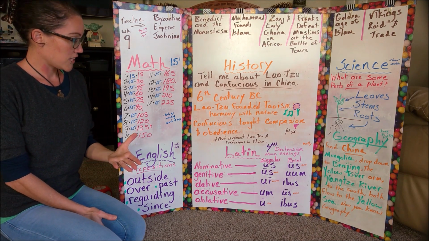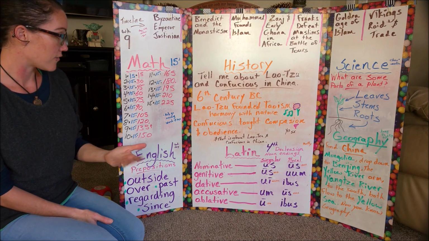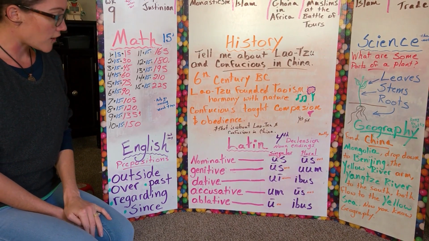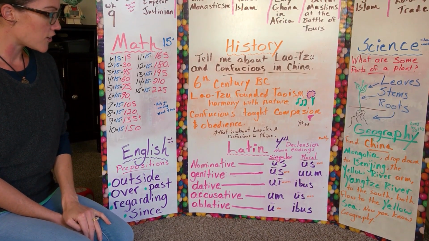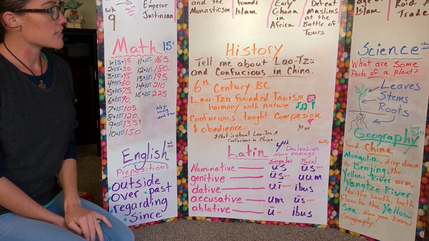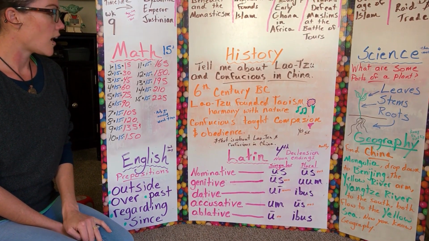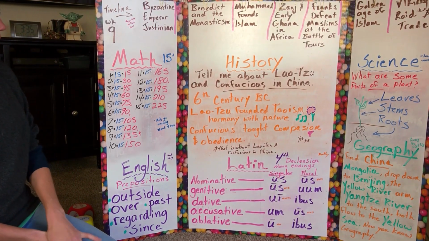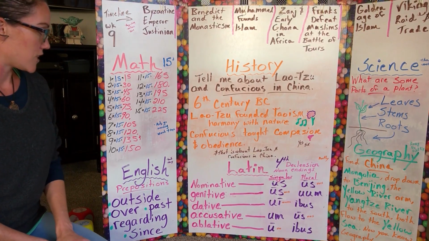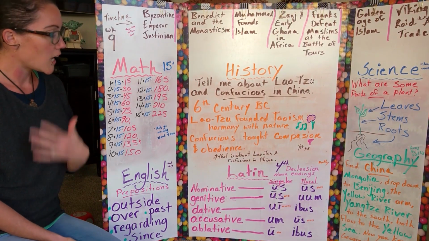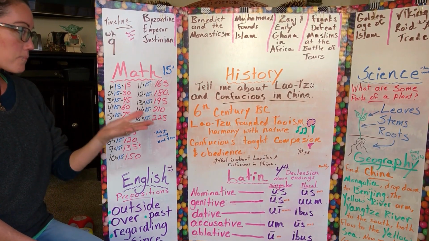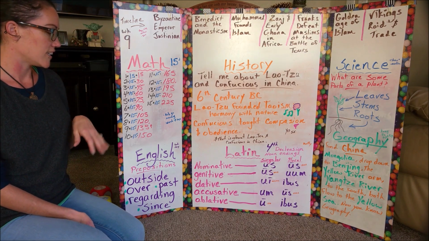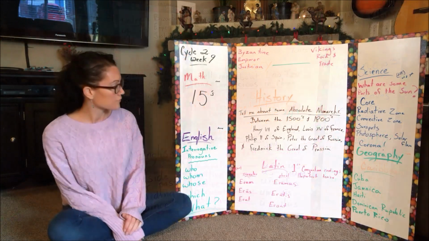Like 3 times 15 is, and they say 45. 15, 30, 45, 60, 75, 90, 105, 120, 135, 150, 165, 180, 195, 210, 225. So 1 times 15 is 15. 2 times 15 is 30. Probably run through that real quick. And then everybody would come up and then we would do our march. 15, 30, 45, 60, 75, 90, stop. So it's kind of like musical chairs.